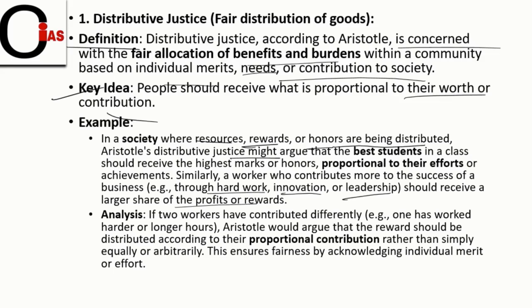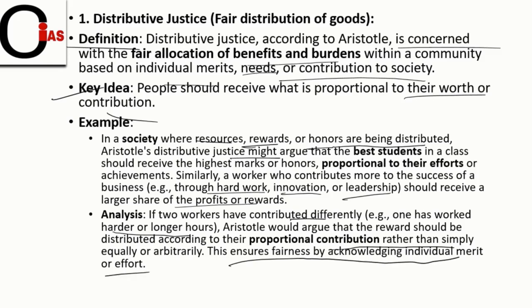Let us take one more example for better analysis of Aristotle's distributive justice. If two workers have contributed differently, and one has worked harder or longer hours, Aristotle would argue that the reward should be distributed according to their proportional contributions rather than simply equally or arbitrarily. This ensures fairness by acknowledging individual merit or effort.